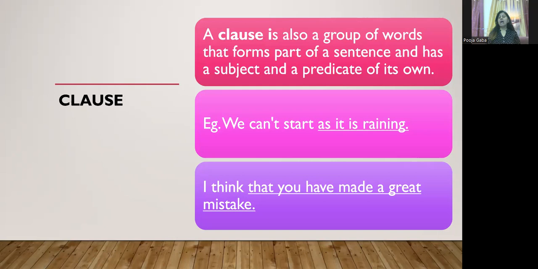Now see the next one. I think that you have made a great mistake. Now these underlined words, that you have made a great mistake, is a clause. Now it has a subject, you, and a predicate, have made a great mistake, but it cannot be used as a separate sentence, because we cannot start a sentence with that. That you have made a great mistake cannot be an independent sentence. So it is a part of a sentence having a subject and predicate of its own. This is called a clause.